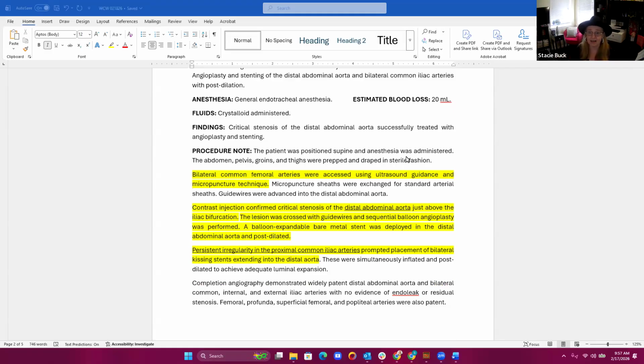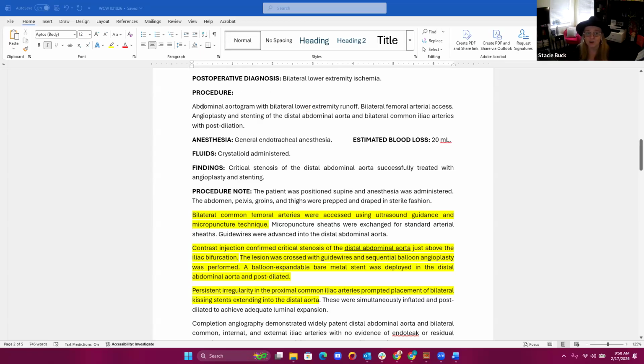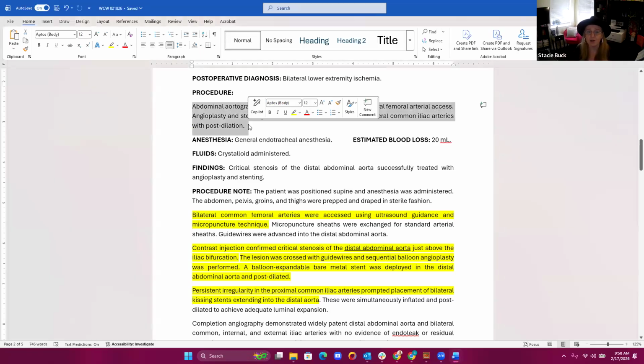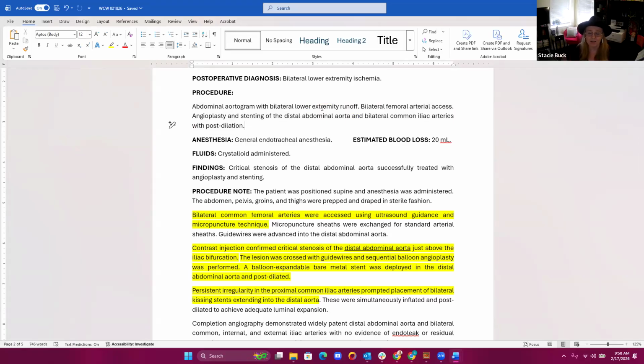So let's say this imaging is diagnostic. What do we do? Do we have what we need to code? We do not. This is the issue that we have. When we go to the procedure here, the procedure says abdominal aortogram with bilateral lower extremity runoff, that makes you think either 75630 or 75625 and 75716.